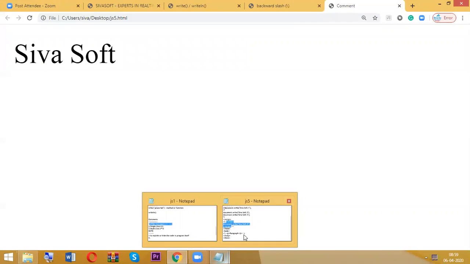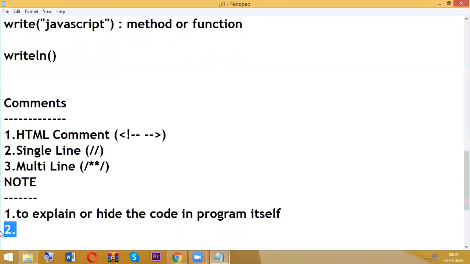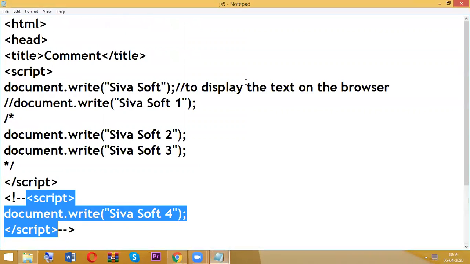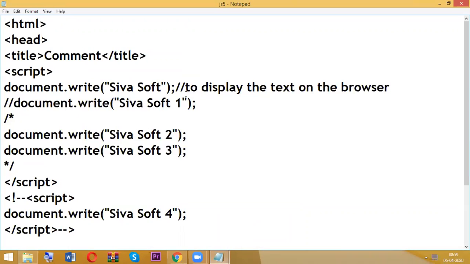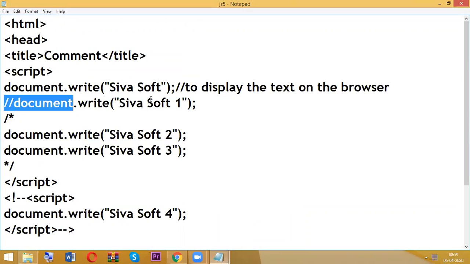So the primary purpose of comments is to explain the code, and the secondary purpose is to hide the code. Here also we are hiding, here also we are hiding. But the difference is here we are explaining something about the code, and here we are hiding the code.